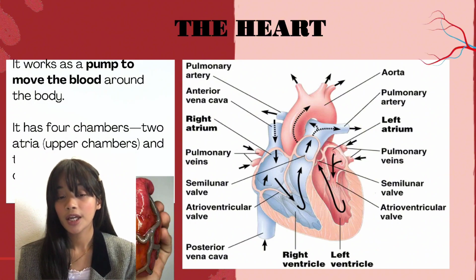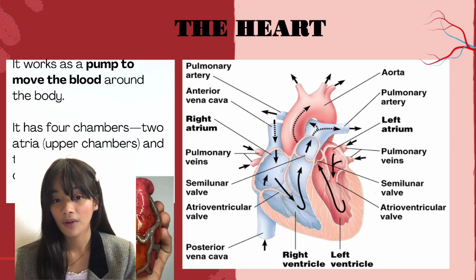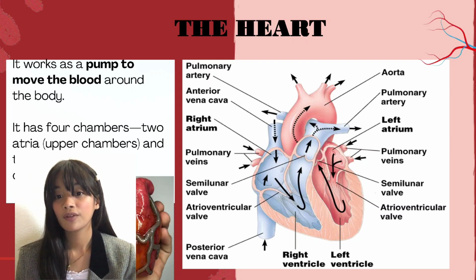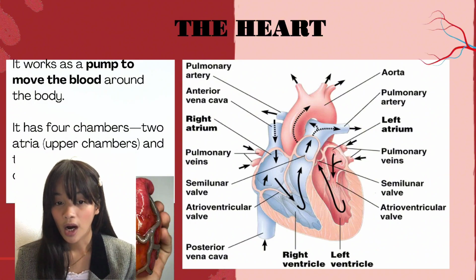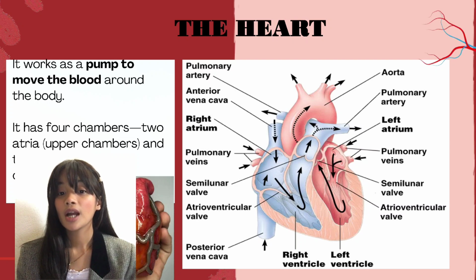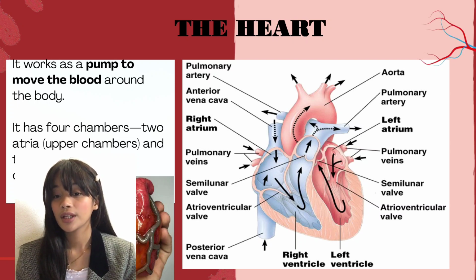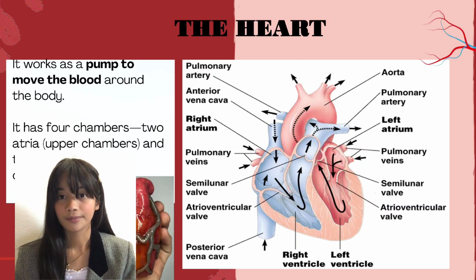We also have here the two types of valves. We have the semilunar valve and the atrioventricular valve, which ensure blood flows in the correct direction. There are also major types of blood vessels. We have the aorta, pulmonary artery, pulmonary veins, and vena cava.